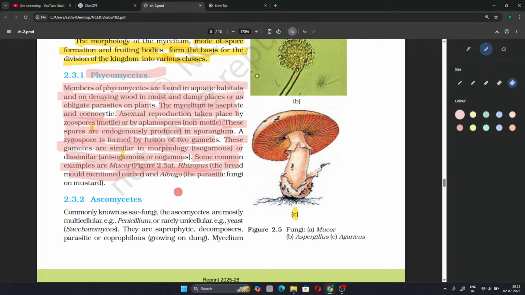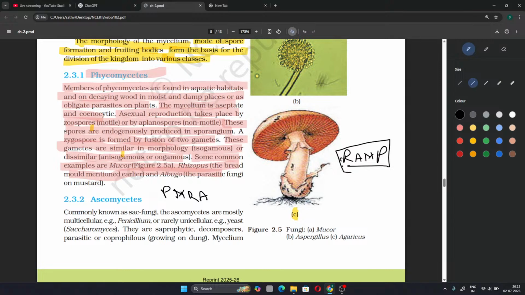Rhizopus, albugo, and mucor. P, M, R, and A. A ramp, where R is for rhizopus, A is for albugo, M is for mucor, and P is for phycomycetes.